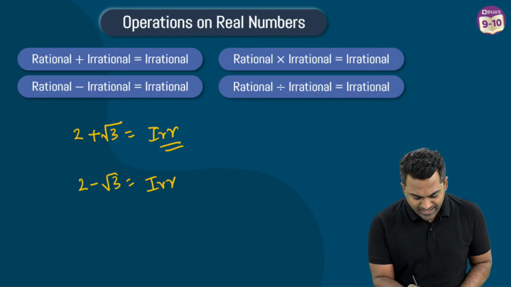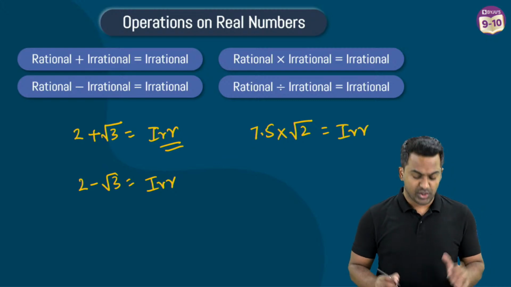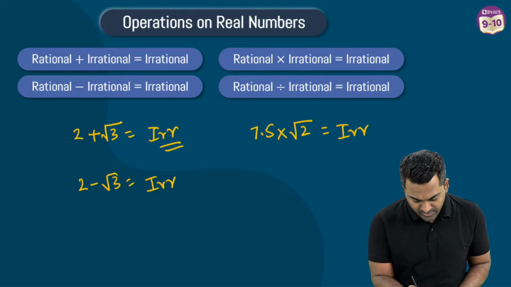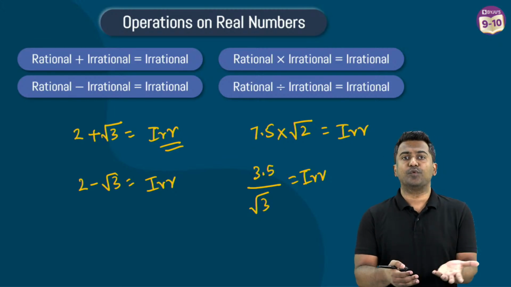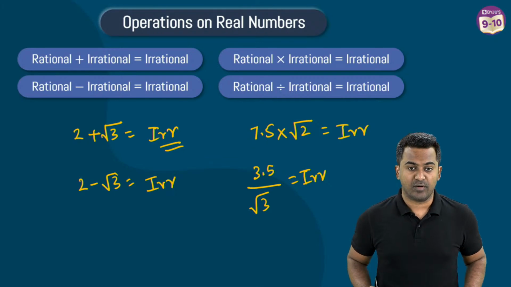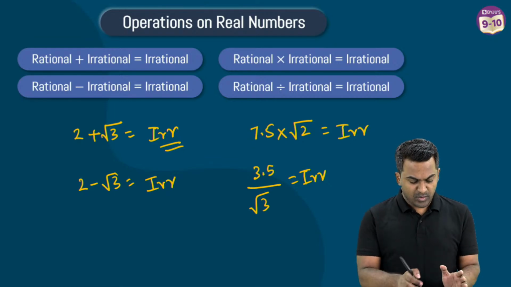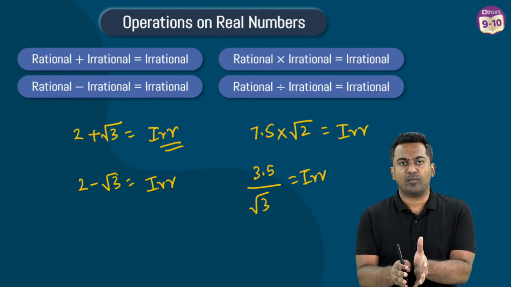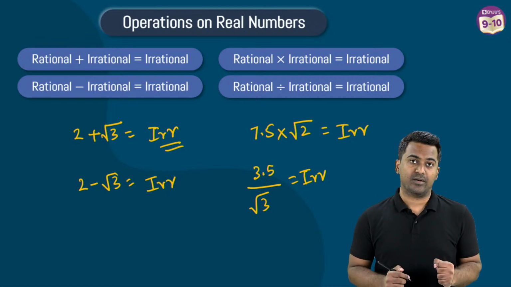Even if you multiply a rational number like, let's say 7.5 with an irrational number like root 2, the result is again going to be irrational. And finally, when you divide a rational number like, let's say 3.5 with an irrational number like root 3, the result is always going to be irrational. You will be studying proofs for this maybe in grade 10. This is something that you guys have to remember. Whatever operation you're performing between rational and irrational, the result is always going to be an irrational number.